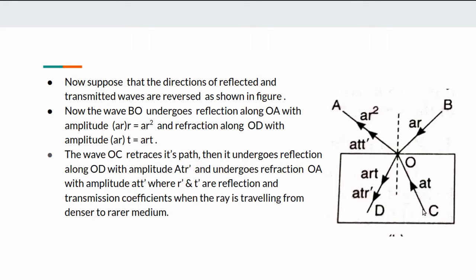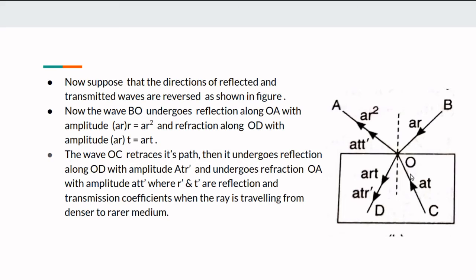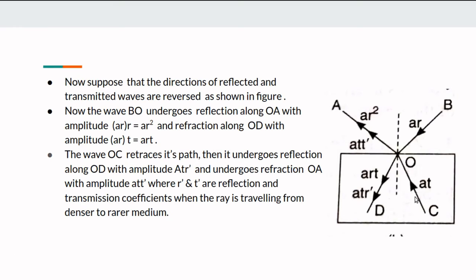And the second ray is the transmitted ray. If the second ray reverses its direction, in this first figure the transmitted ray is OC, and if it reverses its direction, it moves from C to O. CO is the reversed transmitted ray. We know that its amplitude is aT. A part of it is reflected and a part of it is transmitted into the first medium.